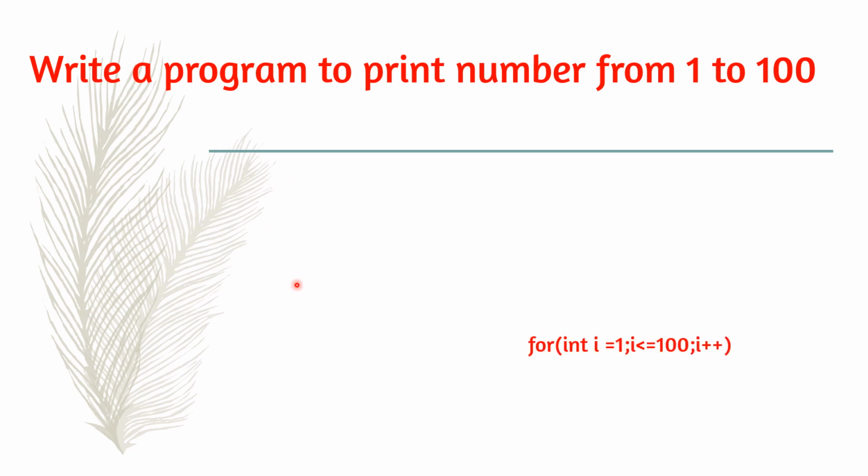So the for loop has to be defined like this. For int i is equal to 1. That means after the bracket, the starting number before the first semicolon, int i is equal to 1. i less than or equal to 100, 1 to 100, so that means 100 is included. And i plus plus. i will be increasing 1, 2, 3, 1 by 1. So we can see how to write the program.